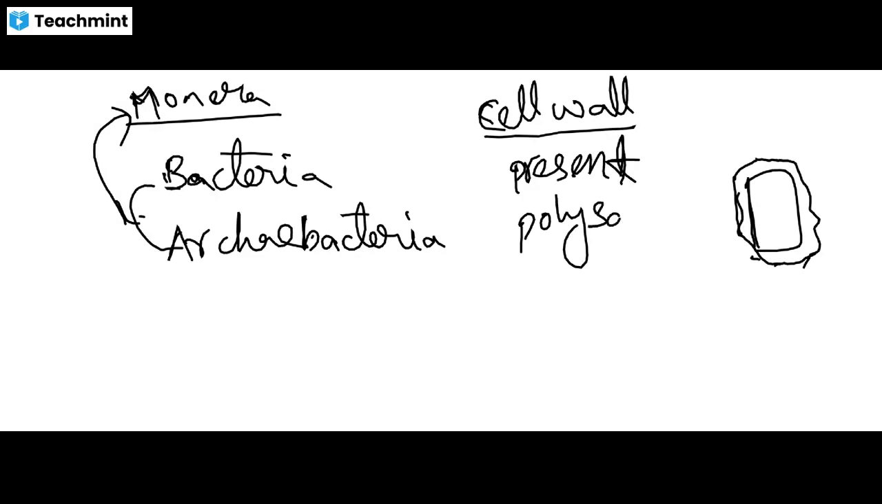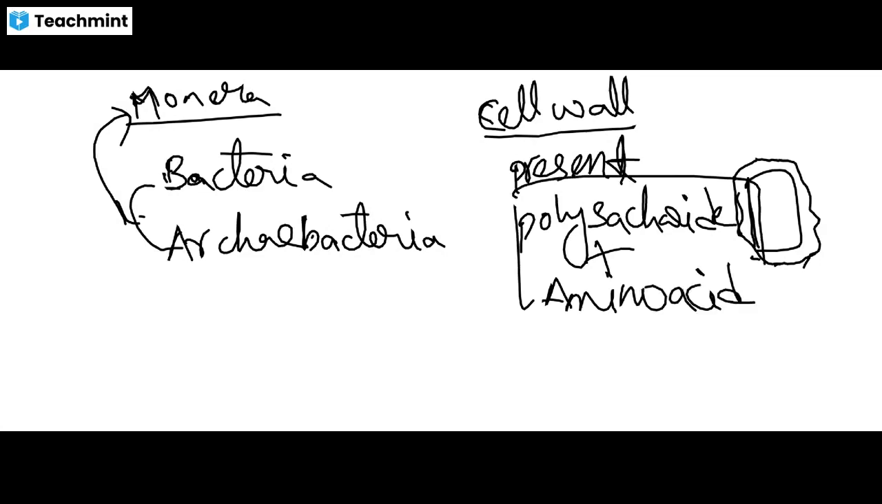What is the non-cellulose material? Polysaccharide plus amino acid. The cell wall is present and the cell wall is made up of non-cellulose material. That is, it is made up of polysaccharide and amino acid. Next, coming to the second kingdom, that is Protista.